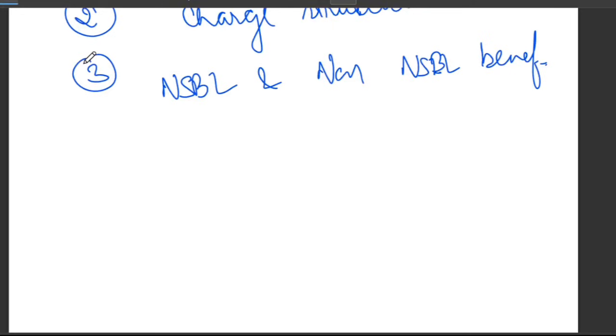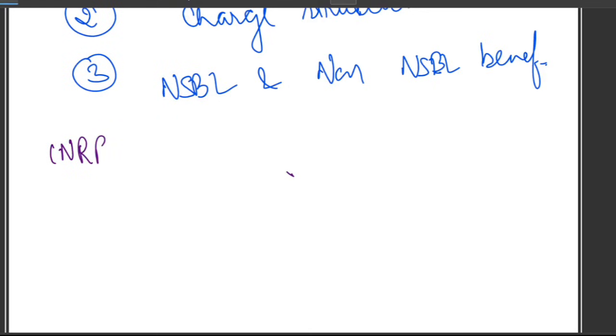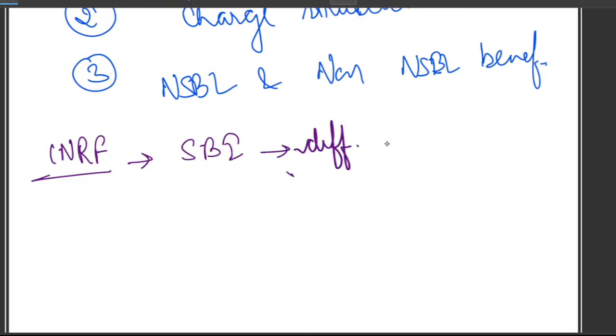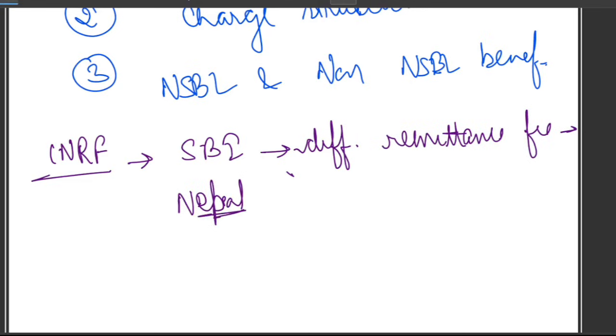Under the INRF scheme, SBI charges different remittance fees depending on where the beneficiary holds their account in Nepal. So there are 2 clear categories.